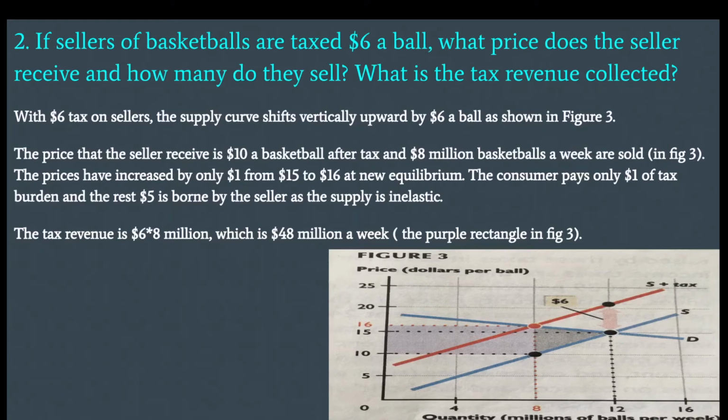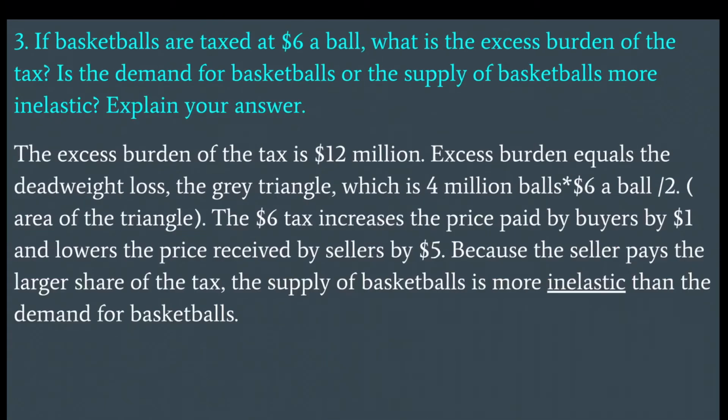That is the price paid by the consumer, and the quantity will reduce from 12 million to 8 million as the price rises. The price that the seller receives is $10 a basketball after tax, and 8 million basketballs a week are sold. The price has increased by only $1, from $15 to $16, at the new equilibrium. The consumer pays only $1 of the tax burden, and the rest, $5, is borne by the seller as the supply is inelastic. The tax revenue is $6 times 8 million, which is $48 million a week, collected by the government.